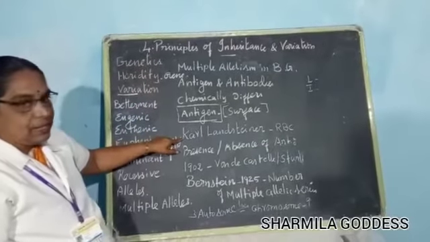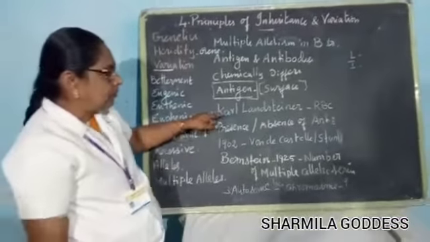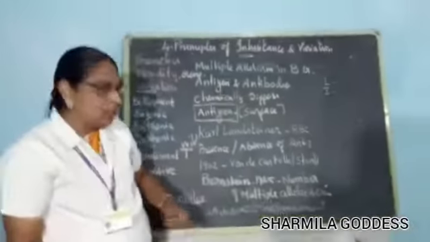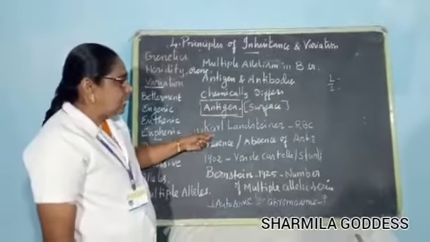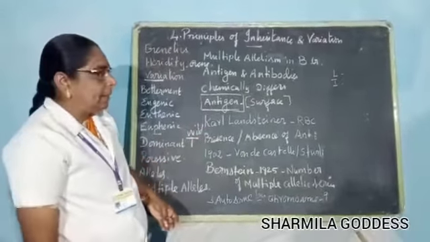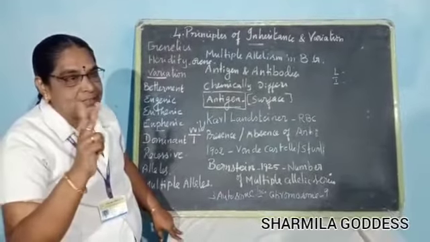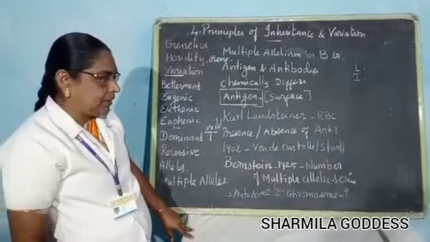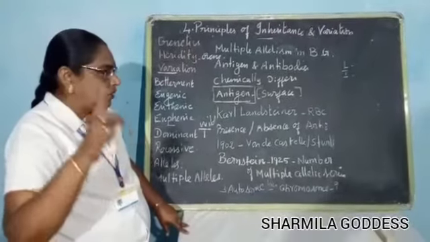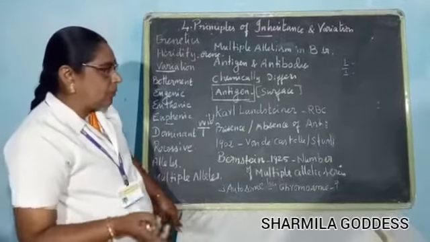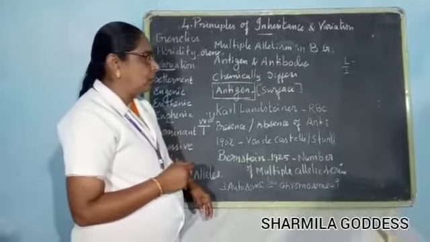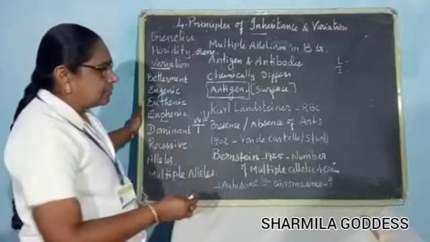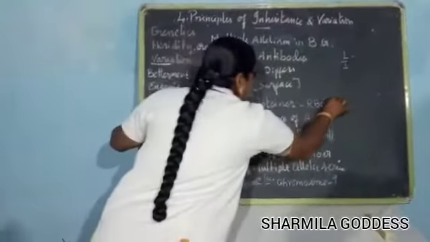Carl Landsteiner, you know already, discovered the ABO blood group. Carl Landsteiner discovered two types of antigen on the membranes of RBC. He was the first man who discovered the types of blood group. He discovered A and B.